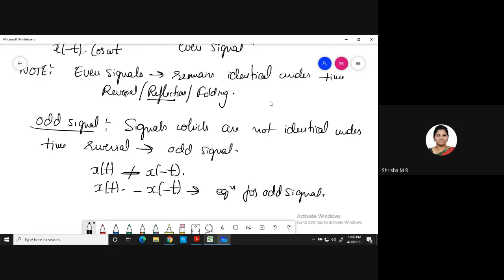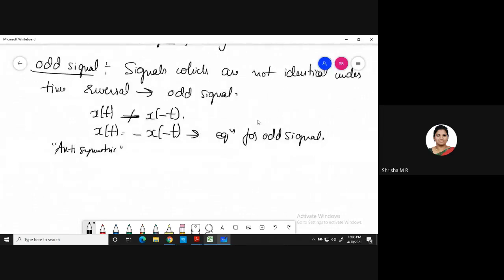So the signals are anti-symmetric about the y-axis. Okay, you can say that the signals are anti-symmetric about the y-axis. Odd signals are anti-symmetric. So you can write the equation as x of t is equal to minus x of minus t, or x of minus t is equal to minus x of t. This is the equation for odd signals.